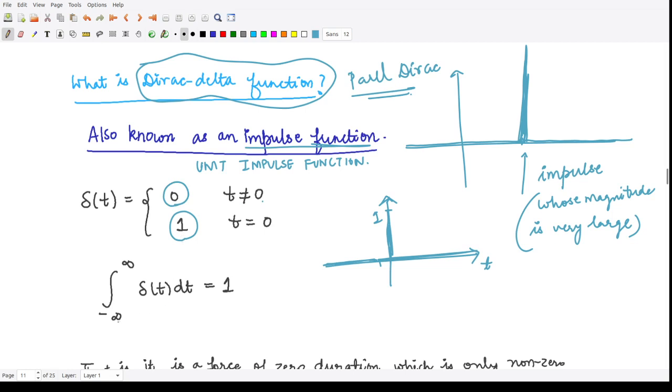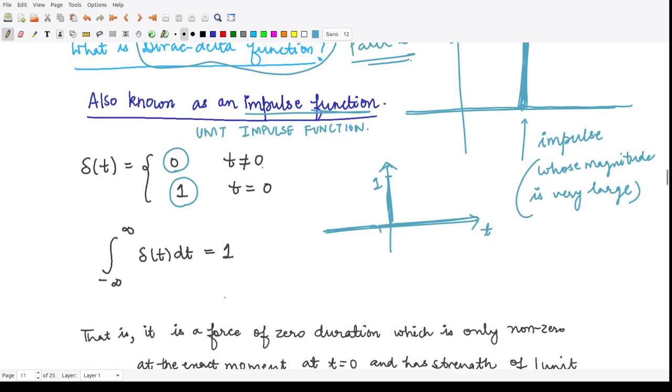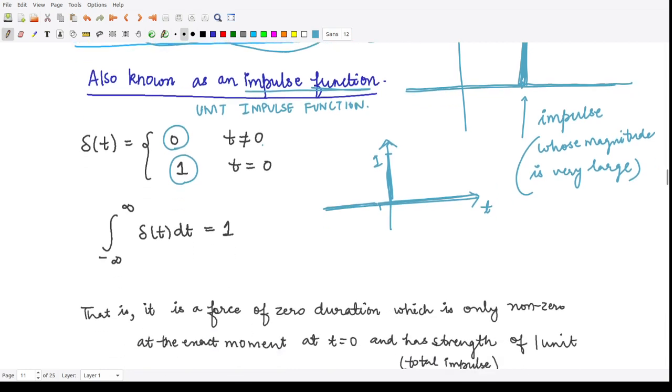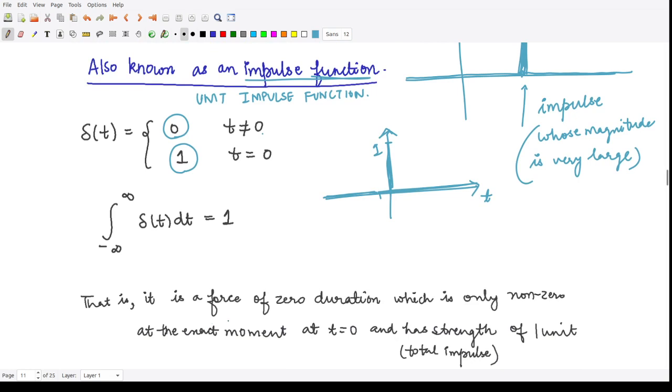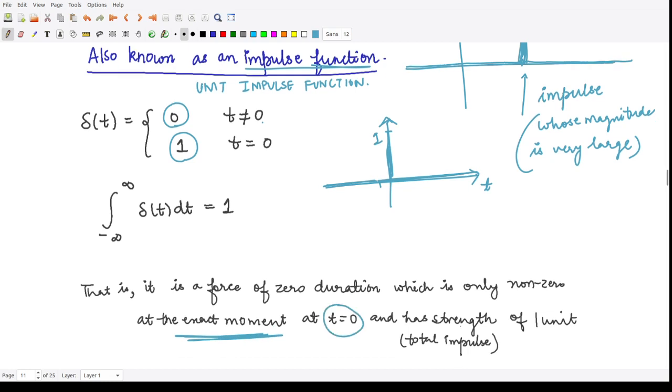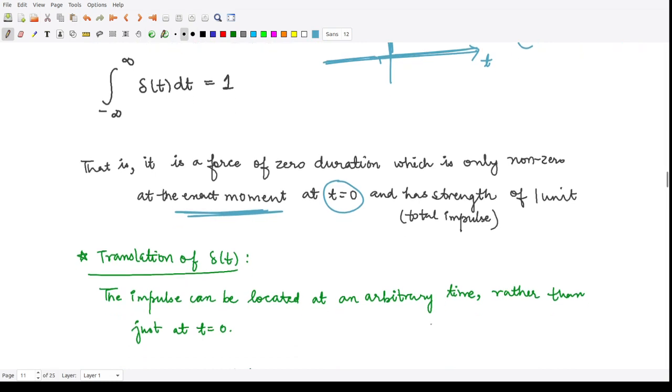And the integration, when taken from minus infinity to plus infinity, is equal to 1. So it is a force. You can say this is a force of 0 duration, which is only non-zero at the exact moment, and we say this is non-zero at the point t is equal to 0 and has a strength of 1 unit of total impulse.